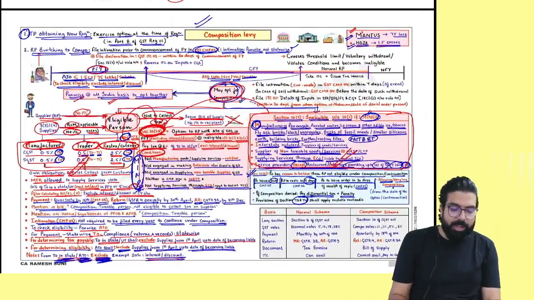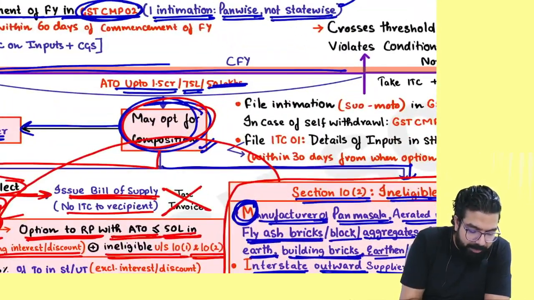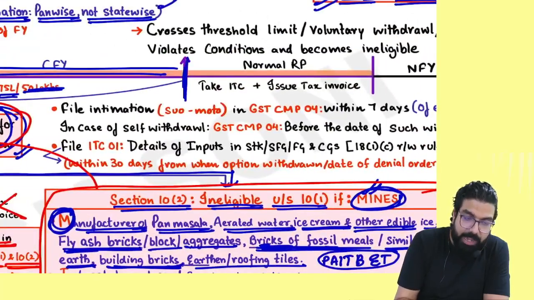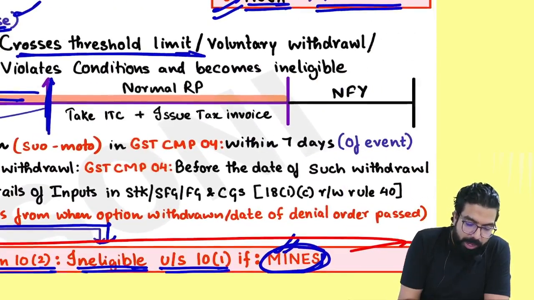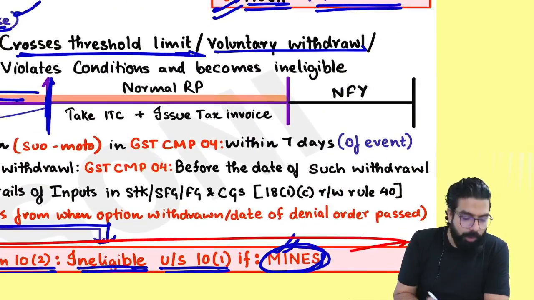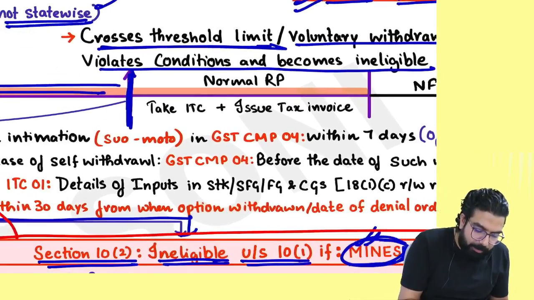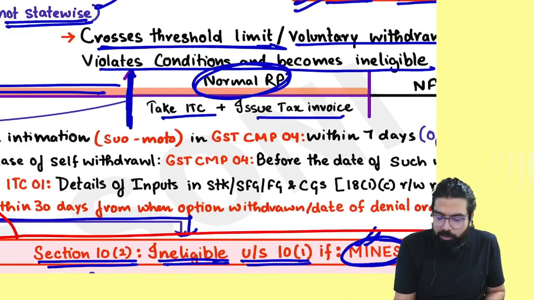Now listen to me very carefully. Tell me one thing. I was carrying on the business in the current financial year. In between, I violated the condition. I crossed the threshold limit, or I voluntarily want to withdraw, or I violated the condition and became ineligible. If I become ineligible, from the next day onwards I become a normal person. I can take ITC, I can issue a tax invoice.